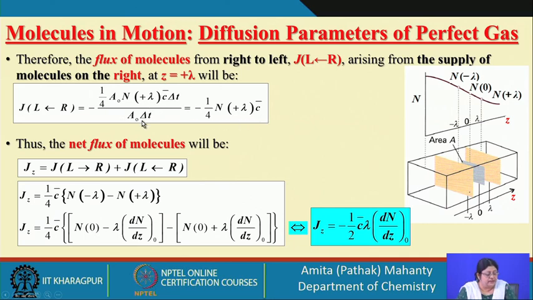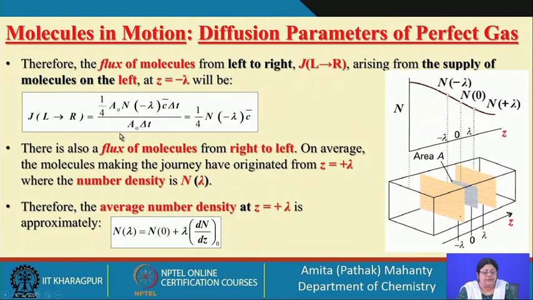I hope you understand this, because we have been talking about this for quite some time now, how to find the flux. Flux is the total number of molecules or atoms undergoing the transport process, divided by the area of interest into the time interval delta t. So this is the number of molecules which is undergoing impact with the wall. How many molecules are undergoing the impact with the wall? All the molecules contained in this volume element.